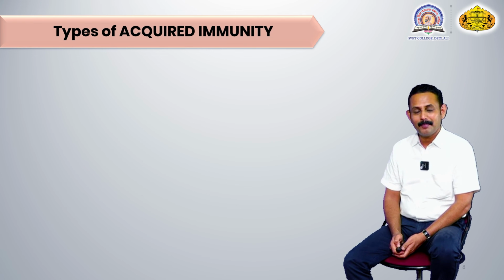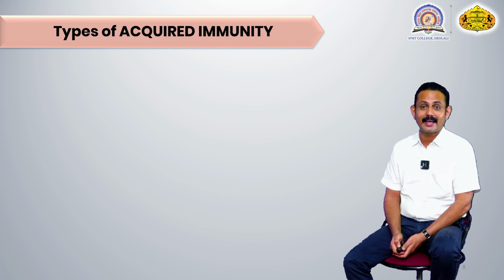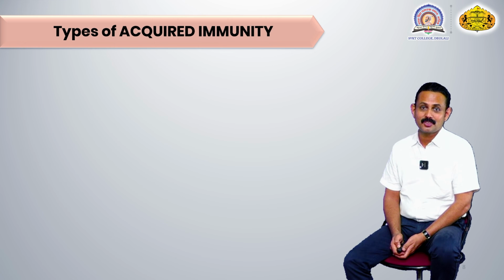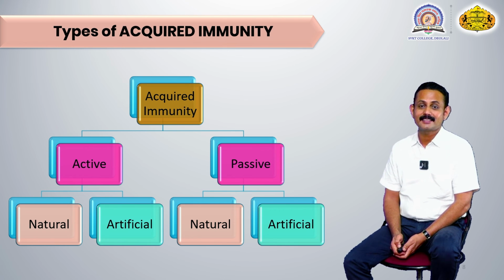This acquired immunity is classified depending upon the nature of the antigen, the nature of entry of the antigen, whether the antigen is entering naturally or is purposefully allowed to enter inside the body, and depending upon what type of product of immune response is produced. Depending upon these different parameters, acquired immunity is classified into two principal categories. The first one is called active immunity, and the second is called passive immunity.